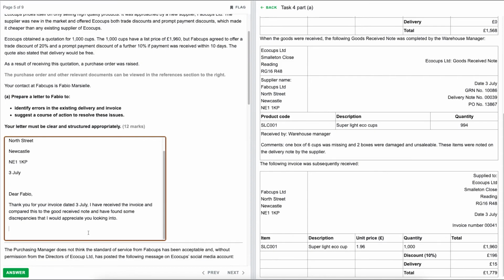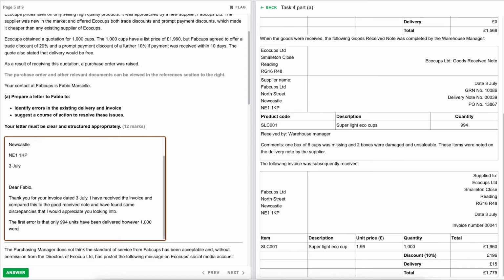So we'll start off with the fact that we got this quantity at 994 rather than 1,000 units. The first error is that only 994 units have been delivered. However, 1,000 were ordered.